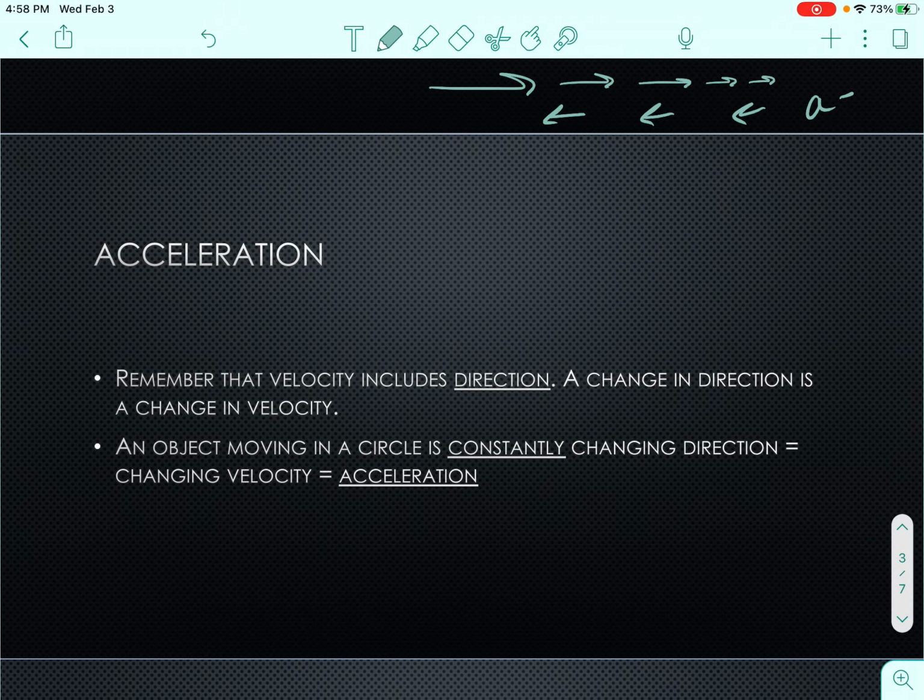So this is a tricky part here. If you're going in a circle, okay, let's imagine that we're going in a circle. Even if the magnitude of the velocity is the same, so let's say that we were going 5 meters per second in a circle, so we were always going 5 meters per second. That's our speed. But because we're moving in a circle, we're constantly changing direction. So even though your speed is not increasing or decreasing, you still have acceleration because you're changing direction.